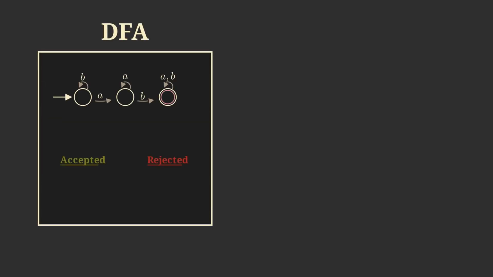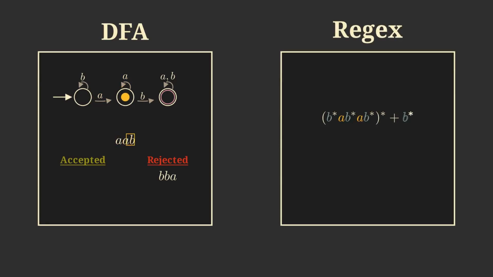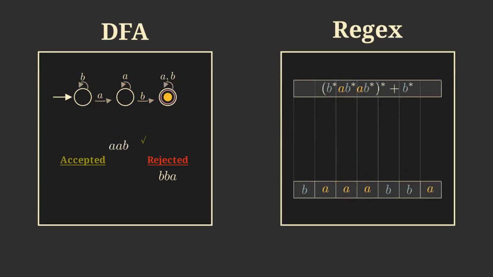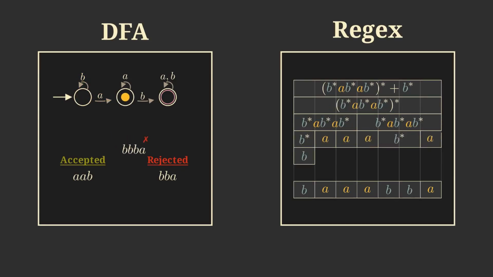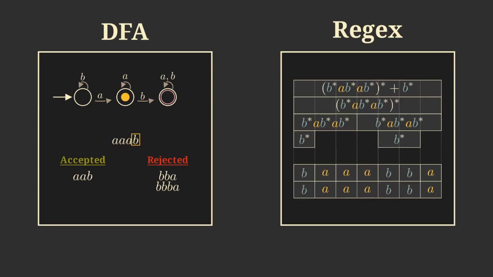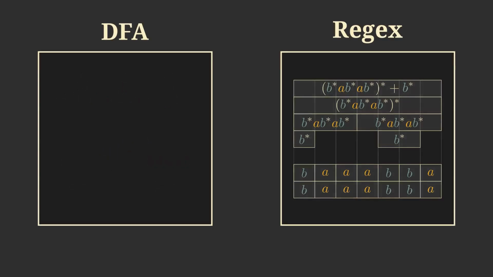We've now seen 2 tools for describing languages. On the one hand, DFAs that process a string from front to back, symbol by symbol, passing through states. And on the other hand, regular expressions that assemble strings from certain operations, such as union and concatenation. At first glance, these 2 tools do not seem to have much in common. And yet, the following surprising result holds.